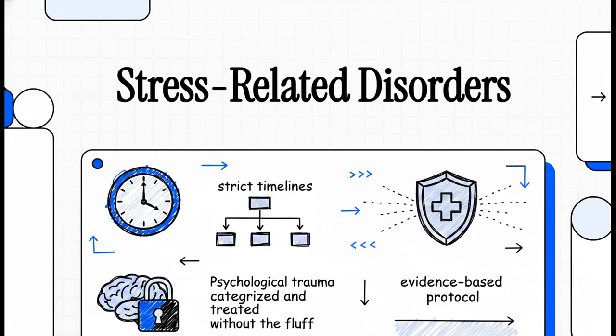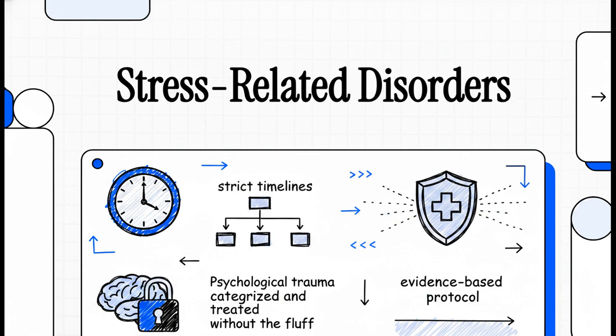Today, we're skipping the basic, surface-level summaries and diving straight into the exact clinical pathways for diagnosing and managing stress-related disorders. We're getting right down to the nitty-gritty, the precise criteria, the strict timelines, and the concrete, evidence-based protocols that clinicians actually use out in the real world. So, if you want to understand exactly how psychological trauma is categorized and treated, completely without the fluff, you are absolutely in the right place.